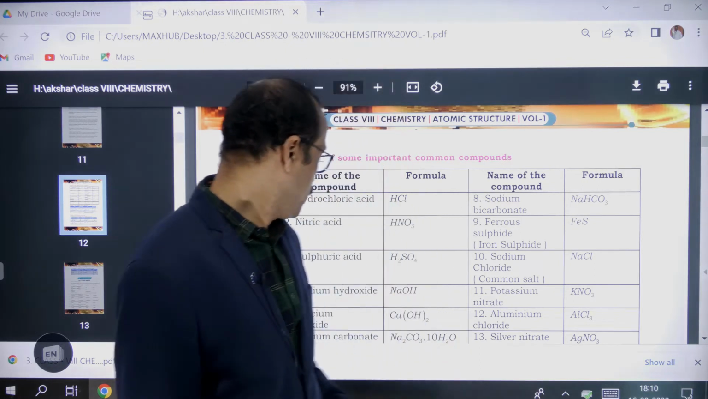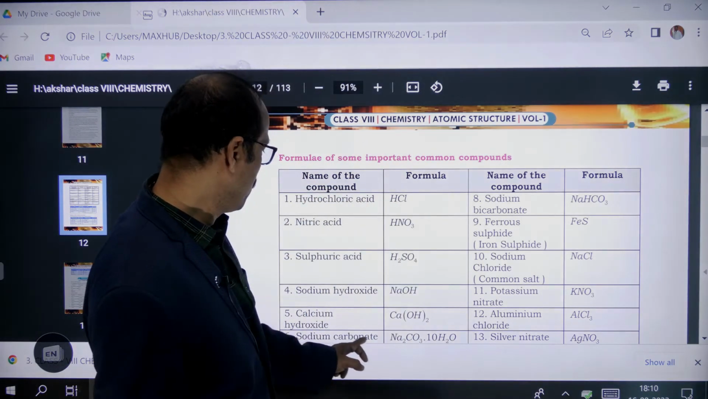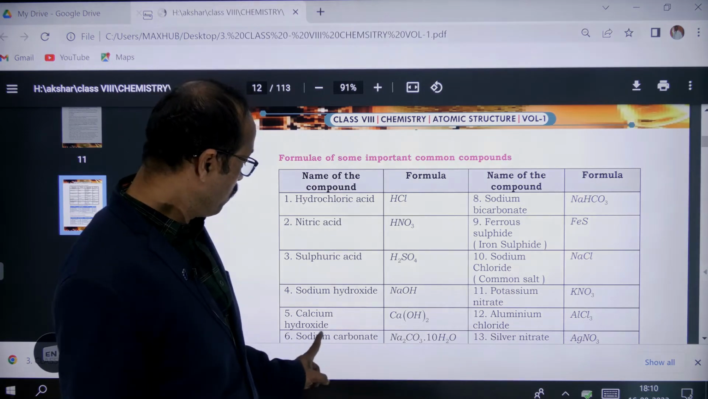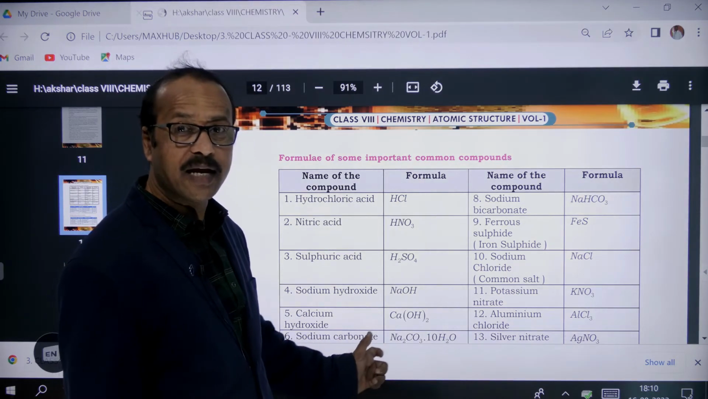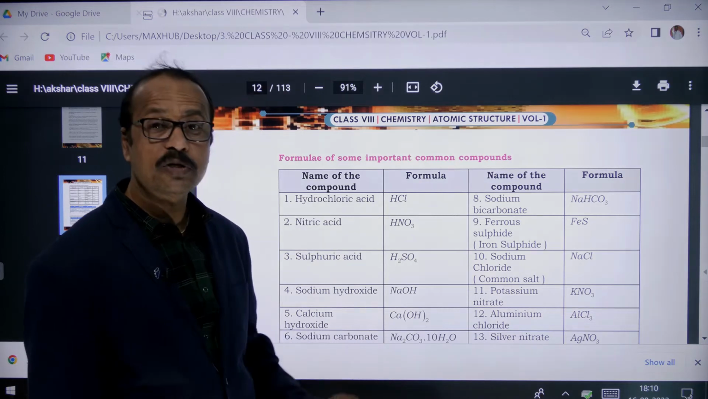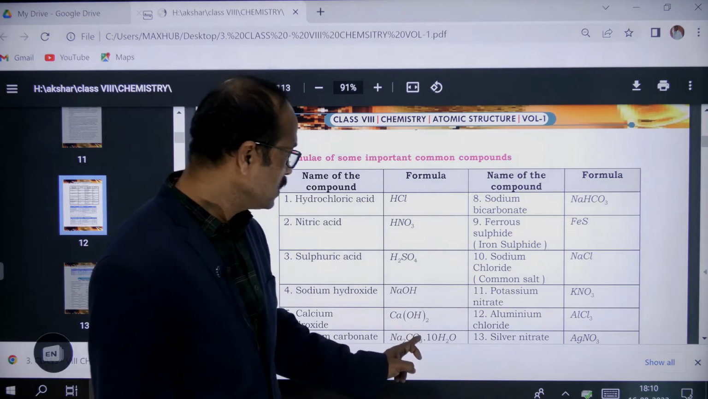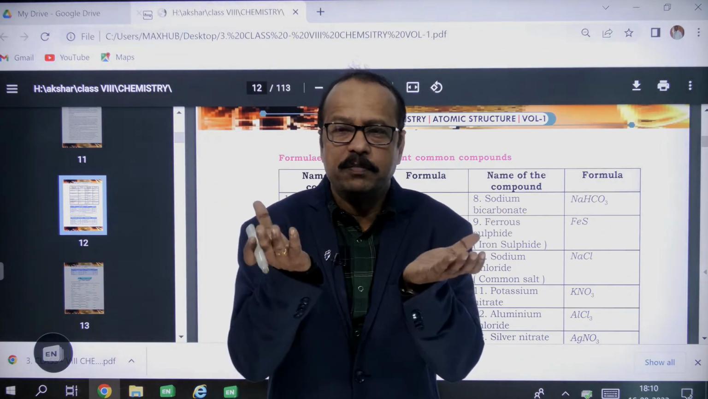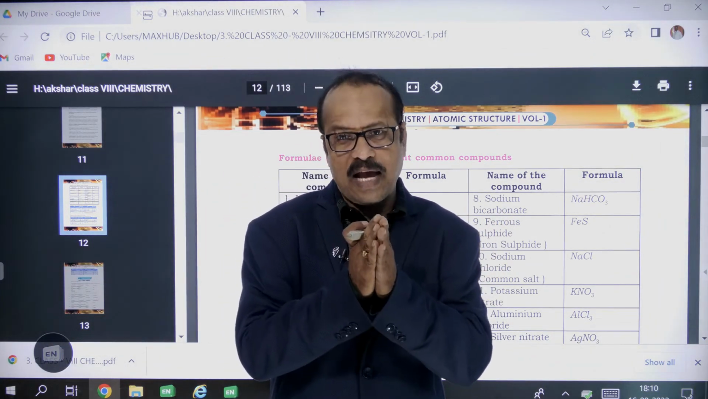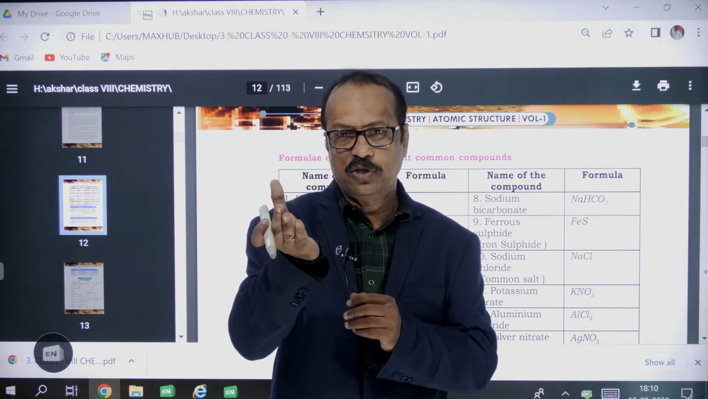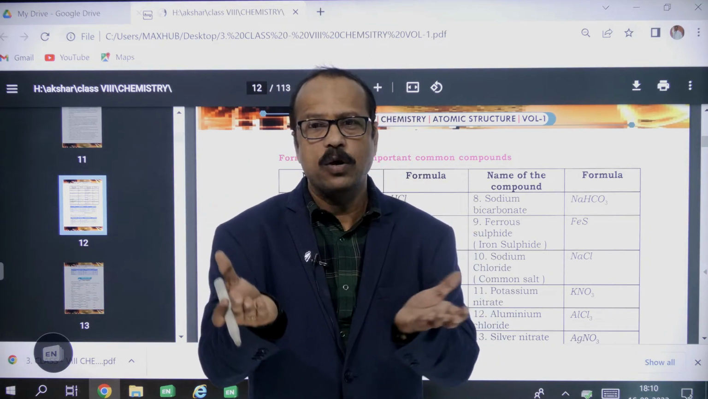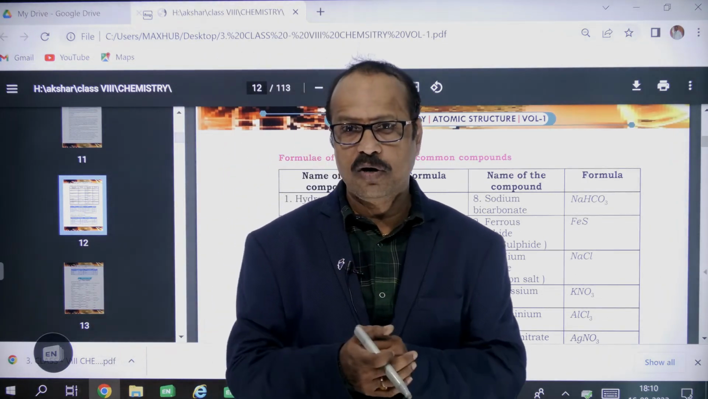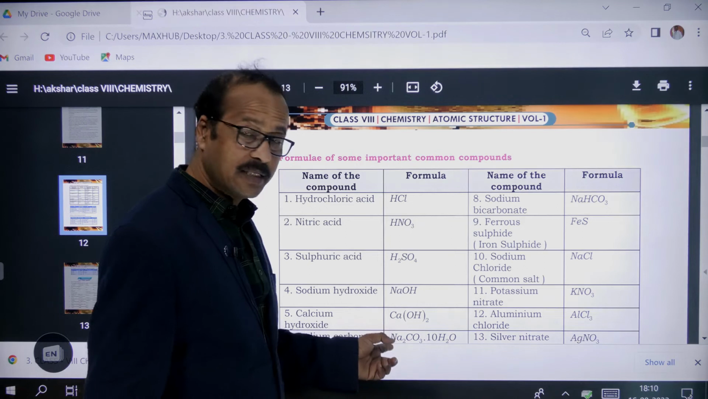Like sodium carbonate is a salt. Why is it called a salt? Because it is made from an acid and a base. Sodium means sodium hydroxide, and CO3, carbonate, comes from carbonic acid. So it is made from a strong base called sodium hydroxide combining with a weak acid called carbonic acid. It forms a salt called sodium carbonate, and this is a salt.